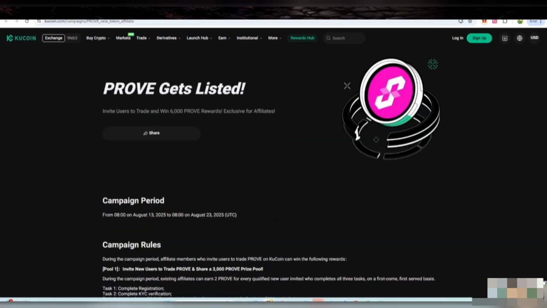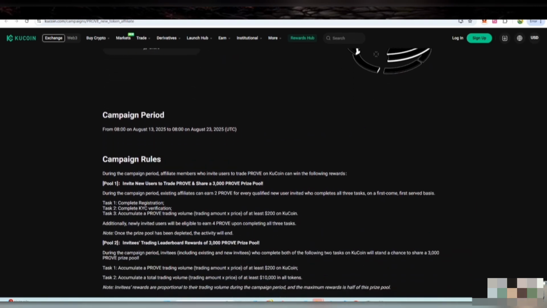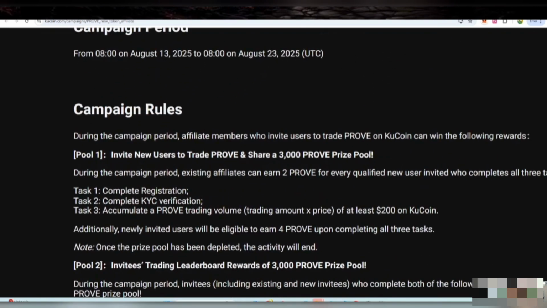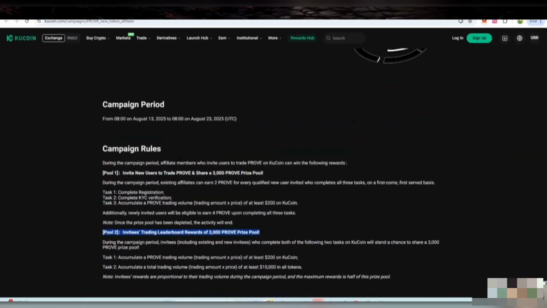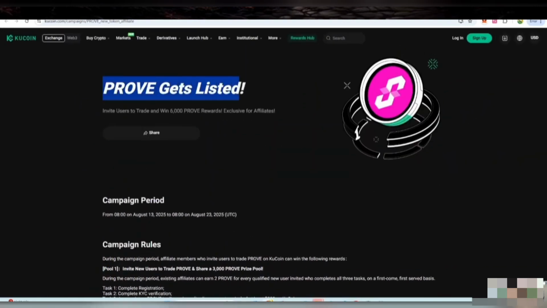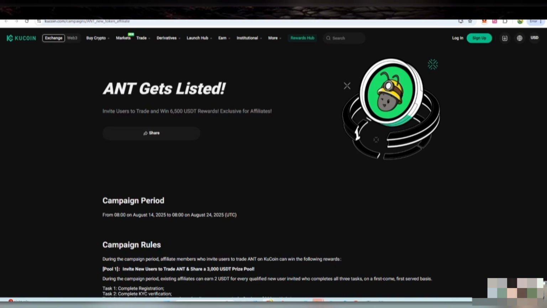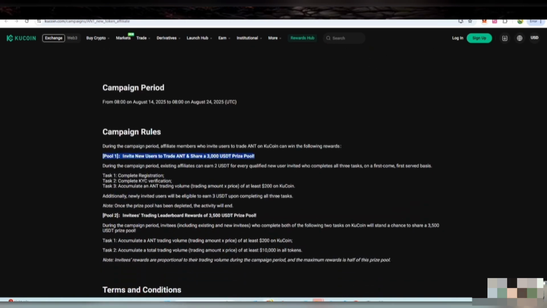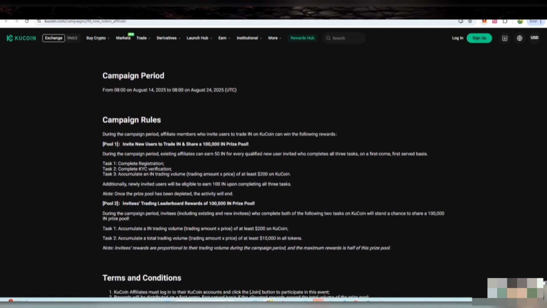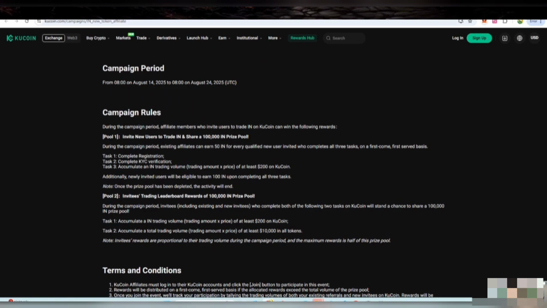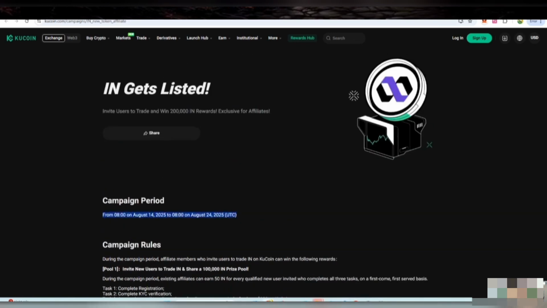And next, you can check the token that got listed on KuCoin, which is going to start on 12th August, and August 22nd is the last date. There are a lot of campaigns in which you can start trading. You can hold at least $200 in the specific eligible token and you will be given a reward. It is first come, first served, so you can easily grab the task. You have to register an account.